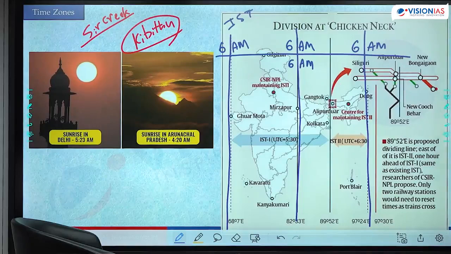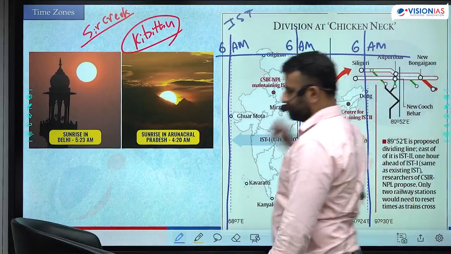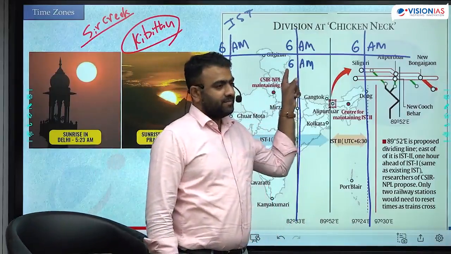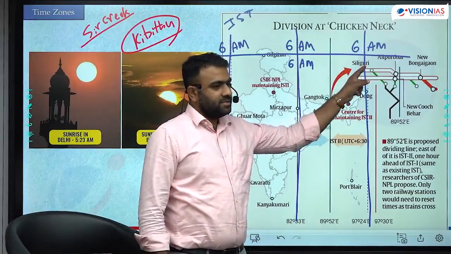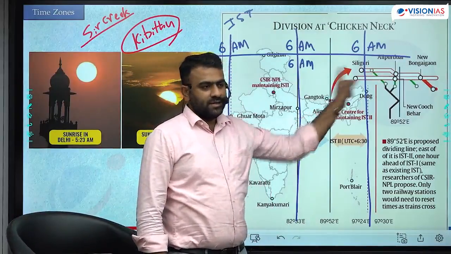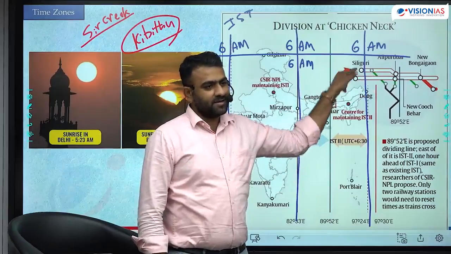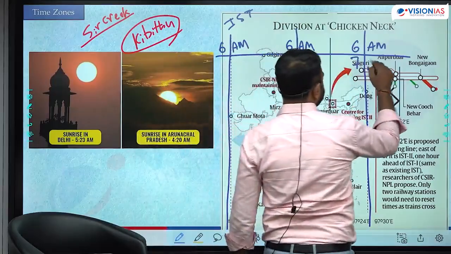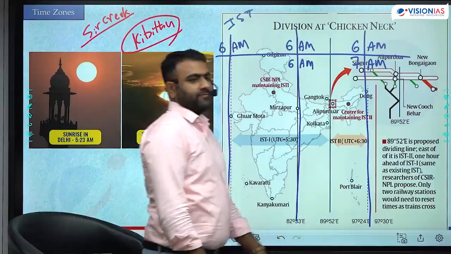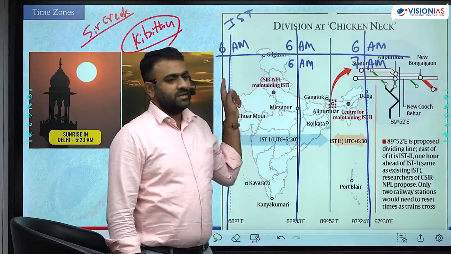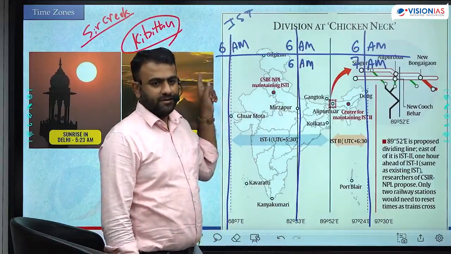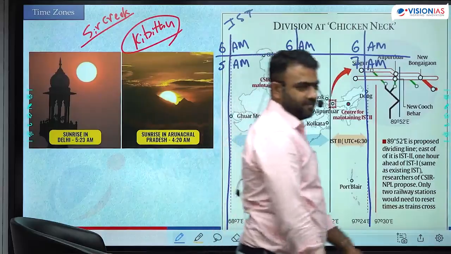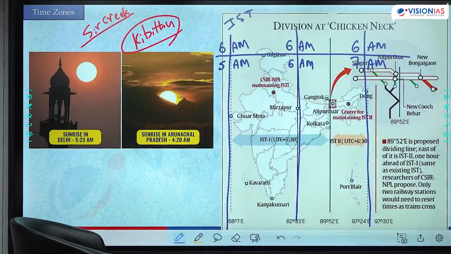But what about the local time here? यहाँ पर local time क्या है? If the time at Mirzapur is 6 a.m., towards the east, 15 degrees, the time is added. The local time here is 7 a.m. Towards the west, the time is subtracted. The time is 5 a.m. Right?